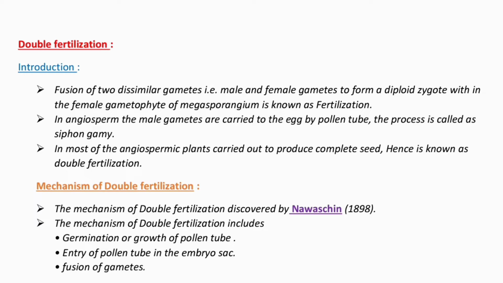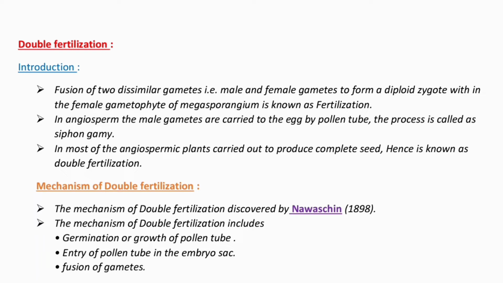Double fertilization: introduction. Fusion of two dissimilar gametes, that is male and female gamete, to form a diploid zygote within the female gametophyte of the megasporangium is known as fertilization. In angiosperms, the male gametes are carried to the egg by a pollen tube. The process is called siphonogamy. In most angiospermic plants, two fertilizations are carried out to produce a complete seed, hence it is known as double fertilization.